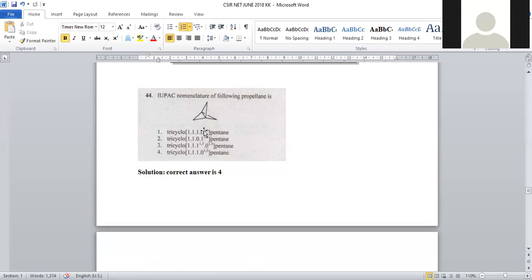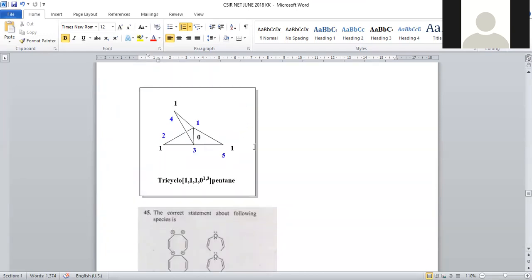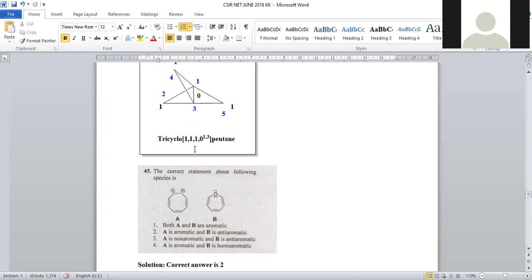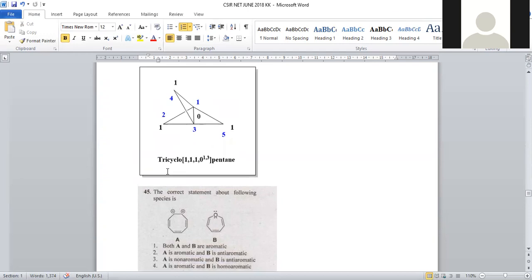In order to identify which is the exact answer, we have to go with numbering of the system. So numbering will be started from the bridging carbon first. This bridging carbon will get number 1, and this corner will be number 2, number 3, number 4, number 5. So 0 will be there in between 1 comma 3. Where is 0? 1 comma 3, 0 is there. So how can we mention it?